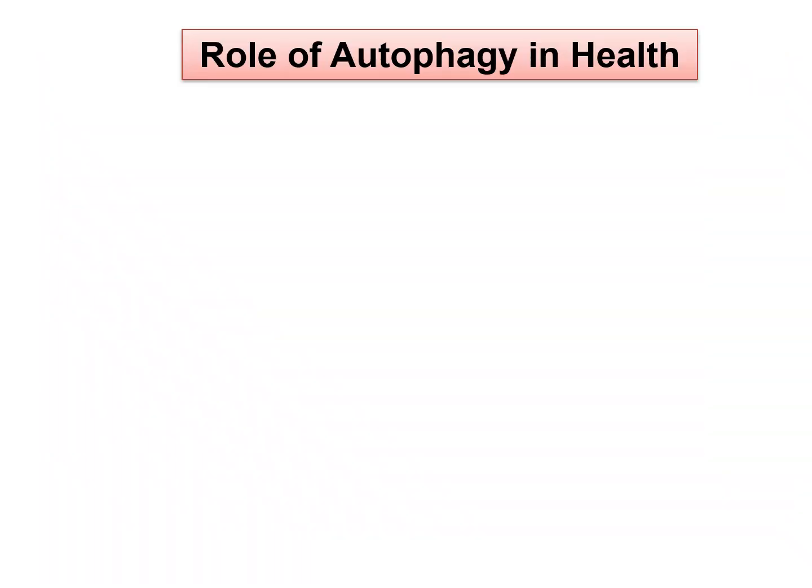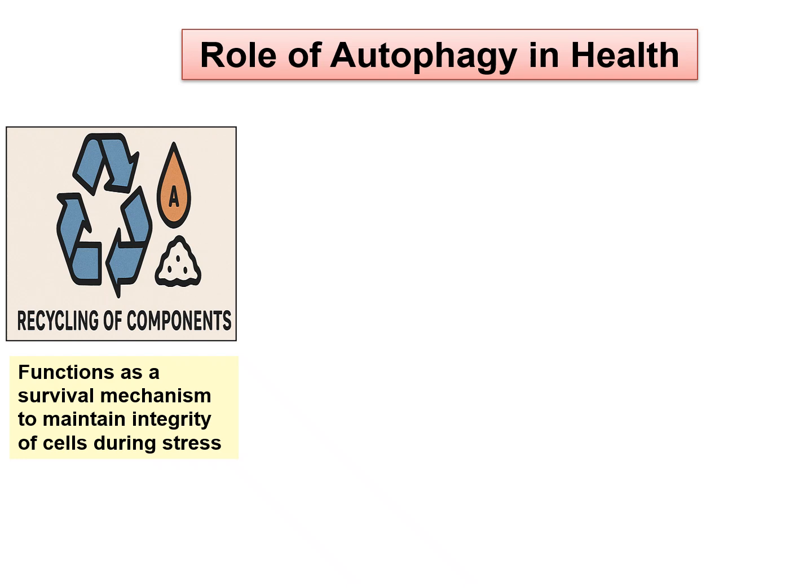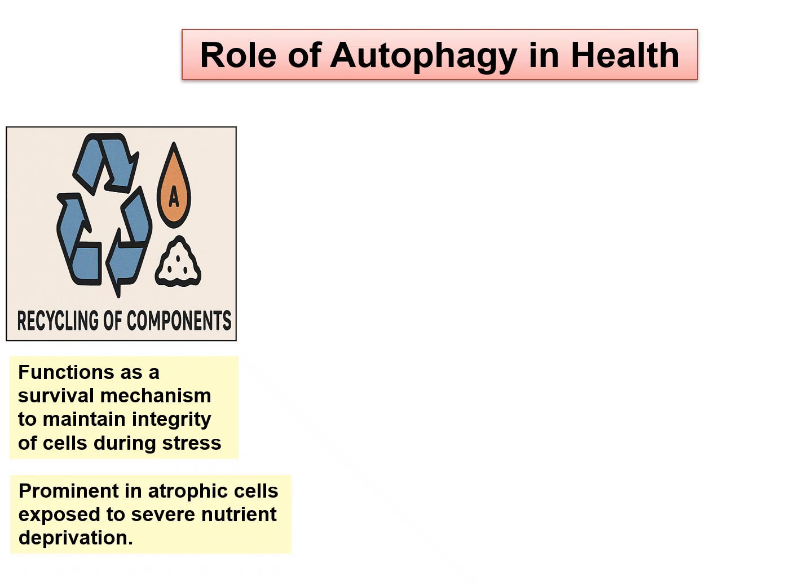What is the role of autophagy in health? It helps in the recycling of components. Why should we have recycling of components? Because it functions as a survival mechanism to maintain integrity of cells during stress. When we do fasting, there will not be any energy to our body to undergo metabolism. So how is that energy derived? If no food is given, it is because of recycling of the components. So it is a survival mechanism. And how does atrophy occur? It is because of autophagy only. When there is severe nutrient deprivation, there is atrophy of the cells, and that is done by autophagy.